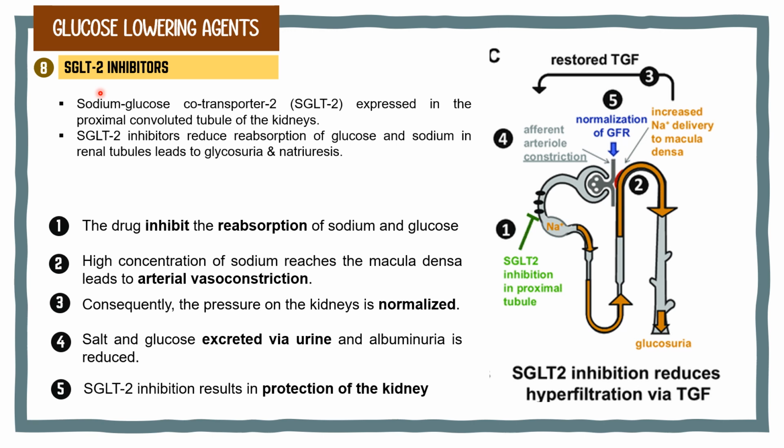The last anti-diabetic drug that can be used in type 2 diabetes is the SGLT2 inhibitors. Before we go further, the SGLT2 is present in the proximal convoluted tubule. The presence of the SGLT2 causes 90% of the glucose reabsorption into the blood system. Thus, this SGLT2 inhibitor reduces the reabsorption of glucose and also sodium in the renal tubules, which will lead to glycosuria and natriuresis.